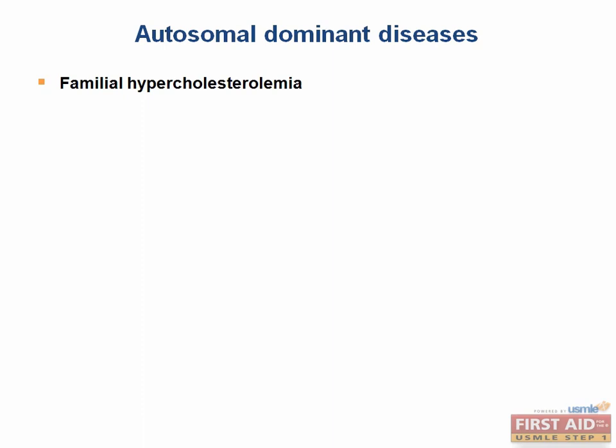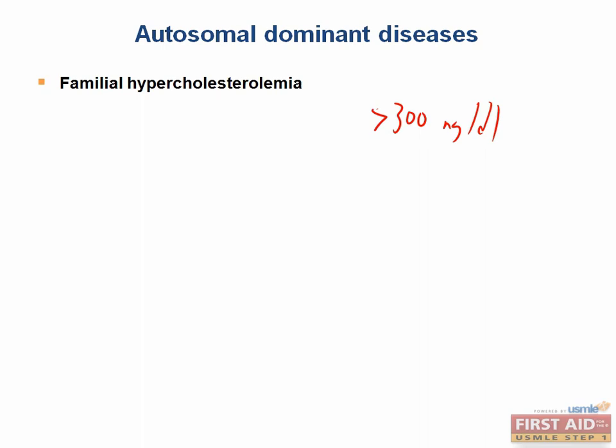Familial hypercholesterolemia results in elevated LDL due to a defective or absent LDL receptor. Not having a functional LDL receptor prevents you from removing LDL from the blood, which means you end up with more LDL stuck in the blood. Since it's dominant, heterozygous individuals are affected, with a prevalence of about 1 in 500 individuals. And they often have a total serum cholesterol of over 300 milligrams per deciliter.